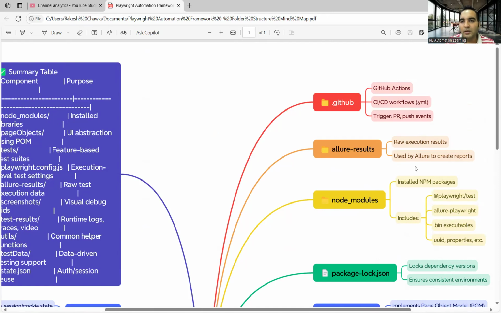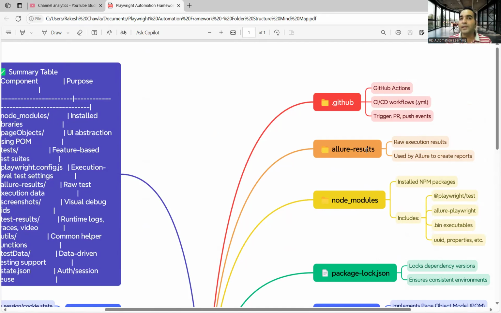Then we will have Allure results. Allure is one of the reporting structures. You can use Extent reports, you can use Allure, you can use any other reports. Why do we need a reporting mechanism? Because people like you and me, the SDETs or QA automation engineers, are doing end-to-end things like development, testing, coding, running the tests, executing smoke and regression.